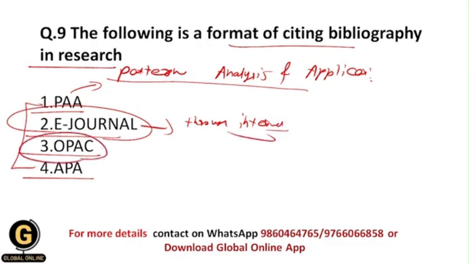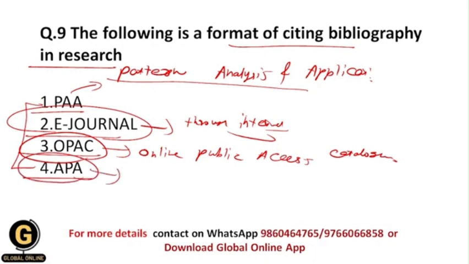What is OPAC? The full form of OPAC is online public access catalog. This is a digital database of materials such as text files, e-books, and journals held by a library or group of libraries. And the last one is APA.